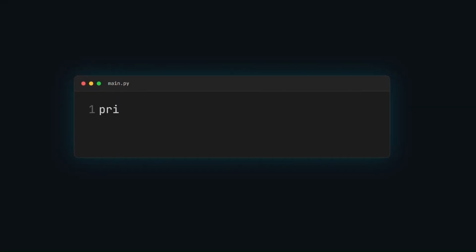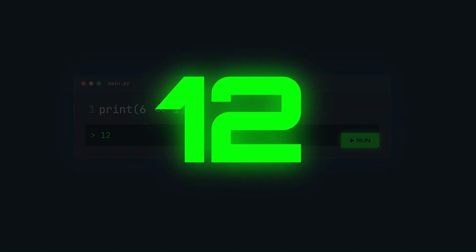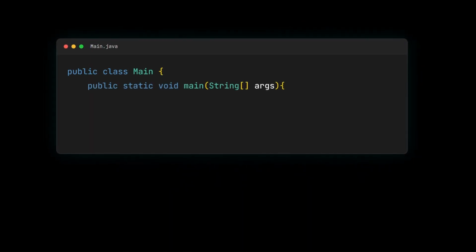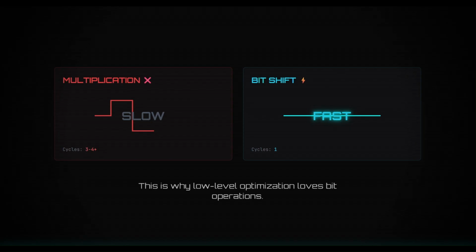Bit shifting means speed. In Python, it's one line. This is why low-level optimization loves bit operations. But wait, there's more.